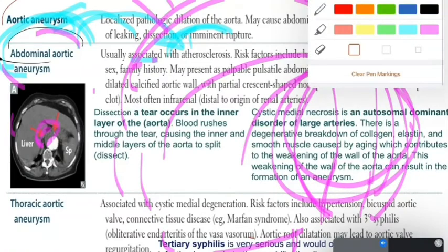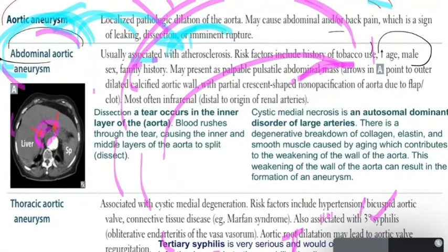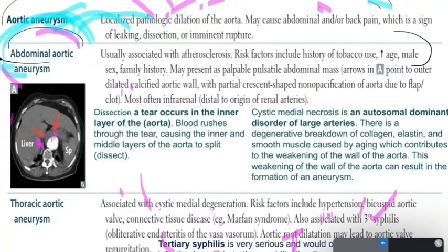As you can see here, thoracic aortic aneurysm, we can see it in patients who have cystic medial degeneration. Cystic medial degeneration is an autosomal dominant disorder of large arteries, because obviously we are talking about the thoracic artery, which is a large artery. So cystic medial necrosis or degeneration, which is the same, is an autosomal dominant disorder of the large arteries, and there is a degenerative breakdown of the collagen, elastin, and smooth muscles caused by aging, which contributes to the weakening of